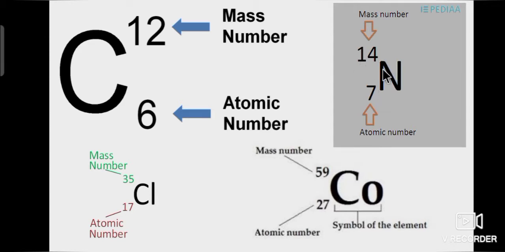Then capital N is the element symbol of nitrogen. 7 is the atomic number of nitrogen. 14 is the mass number of nitrogen. Then Cl is the symbol of chlorine. 17 is the atomic number of chlorine. 35 is the mass number of chlorine. Then capital C small o, that is cobalt. 27 is the atomic number. 59 is the mass number. So, a symbol is denoted by 1 letter or 2 letters. In the symbol of an element, the number below is the atomic number and the number above is the mass number.